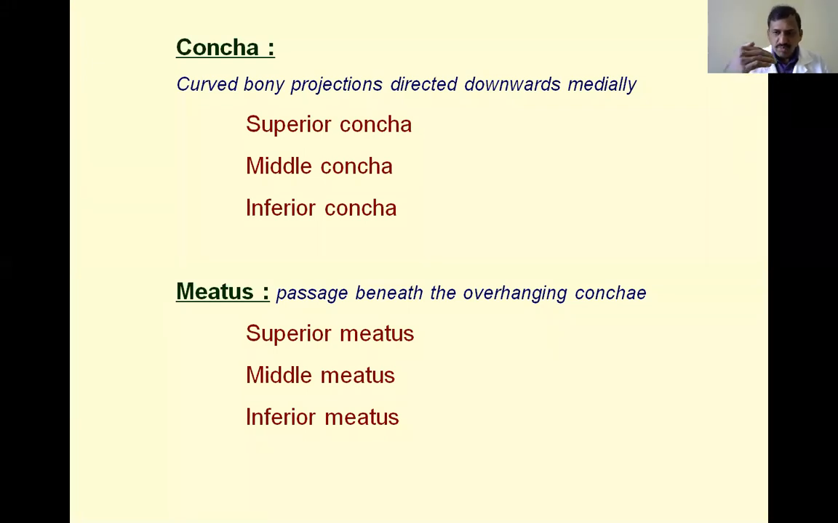And below this, suppose the concha is like this, and below this area is a space. This space is called meatus. The passage beneath the overhanging concha is called superior meatus, middle meatus, and inferior meatus. Below the superior concha is the superior meatus, below the middle concha, the middle meatus, and below the inferior concha, the inferior meatus. Okay, these are all the three spaces.